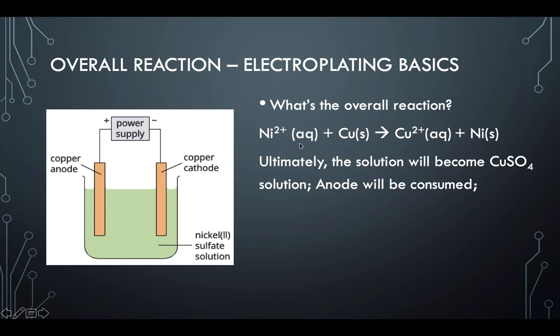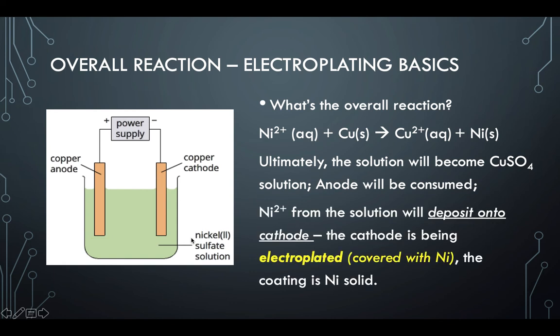As the reaction goes on, you can imagine that ultimately, because copper is turning into copper cation, the mass of the copper electrode at the anode will actually decrease. At the anode, in this case, the electrode itself will be consumed. And as the reaction goes, we are producing a lot of copper cation, so the solution will eventually become copper sulfate solution. So where does nickel go if copper is marrying sulfate instead of nickel?